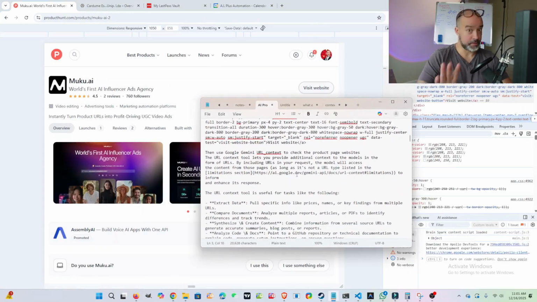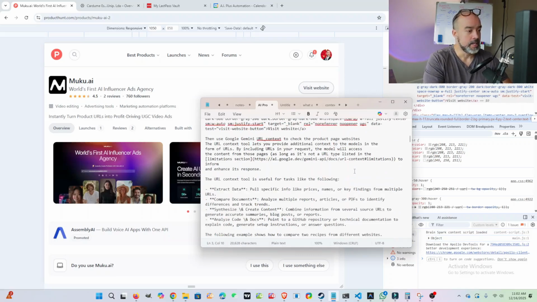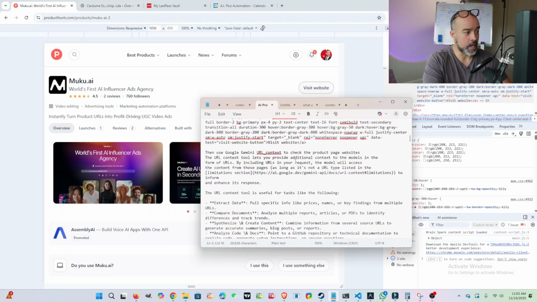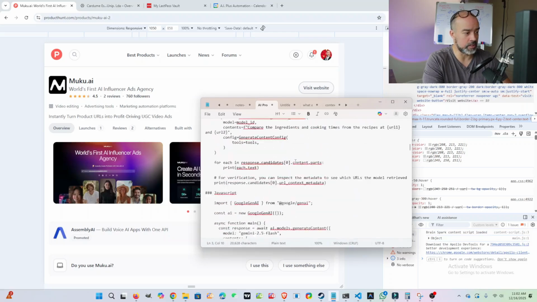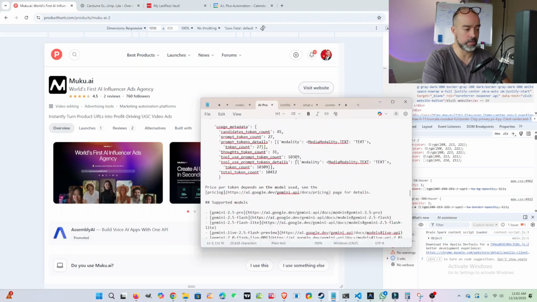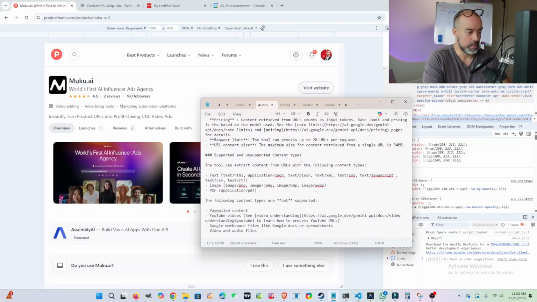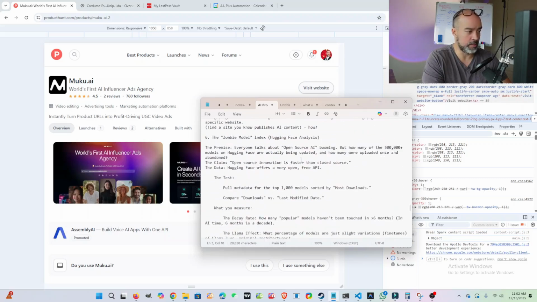And then, this was the original plan. Then use Google Gemini URL context to grab the text from the product page to see if it's still active, et cetera, et cetera. I wanted to use Gemini 2.5 Flash Lite because it's a really, really inexpensive and fast model. Anyway, so I actually copied and pasted the API documentation for the URL context, just to make sure. You would assume that Gemini already knows this, but they don't. So just to make sure, I copied and pasted that inside of my prompt. And then that was it.